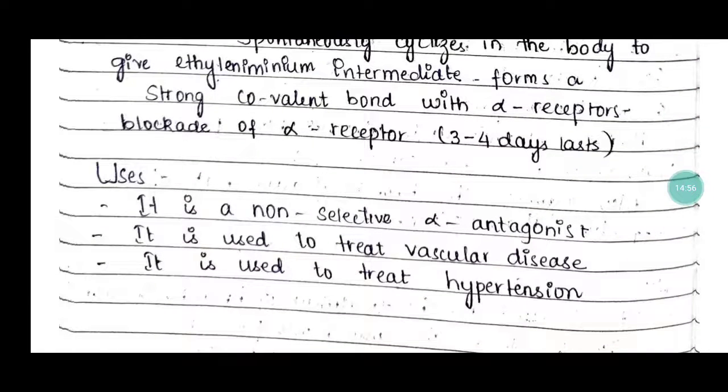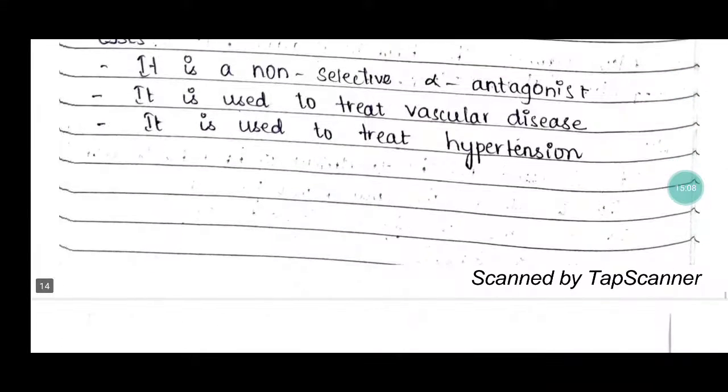And the uses of phenoxybenzamine: it is a non-selective alpha antagonist. It is used to treat vascular disease and it is used in the treatment of hypertension.